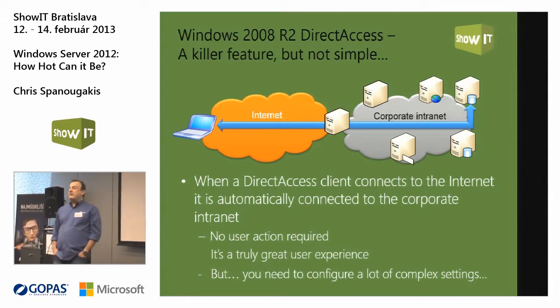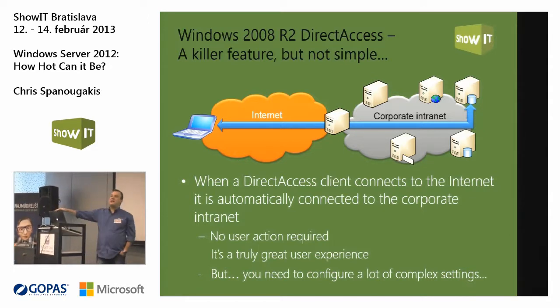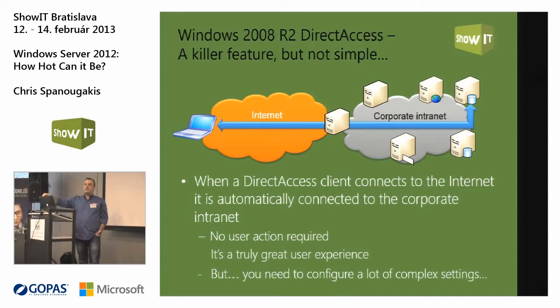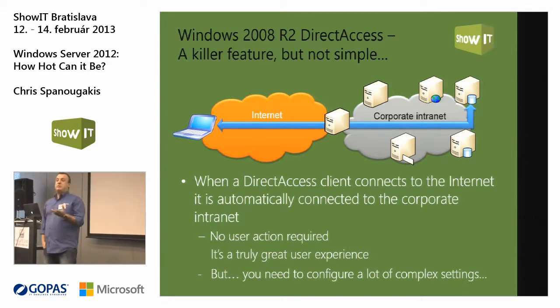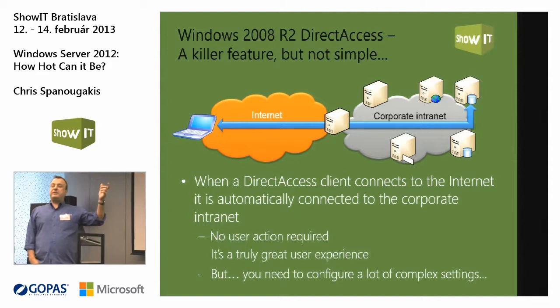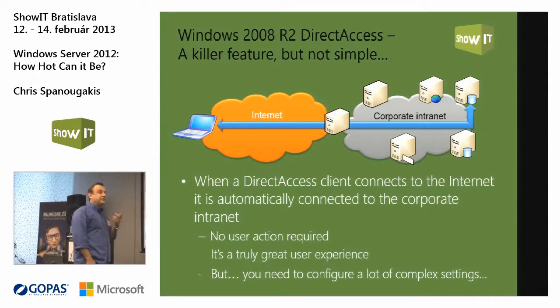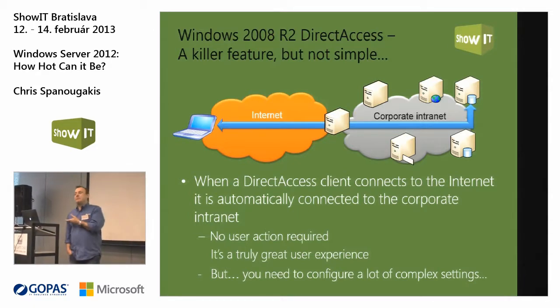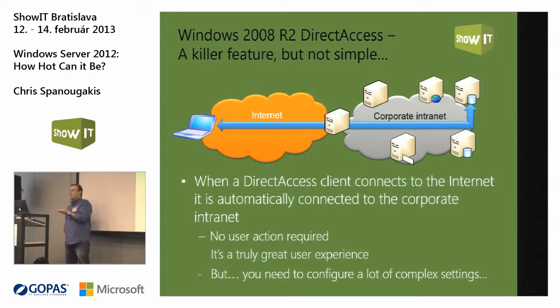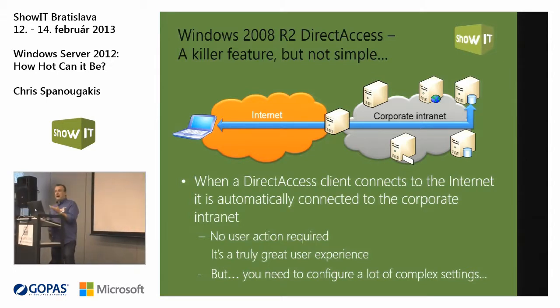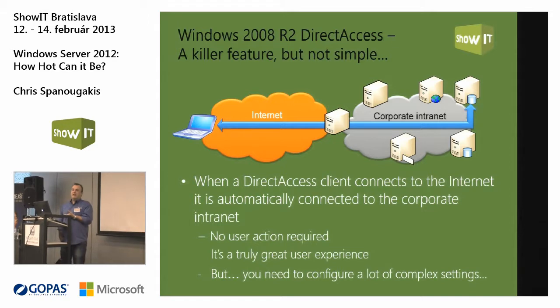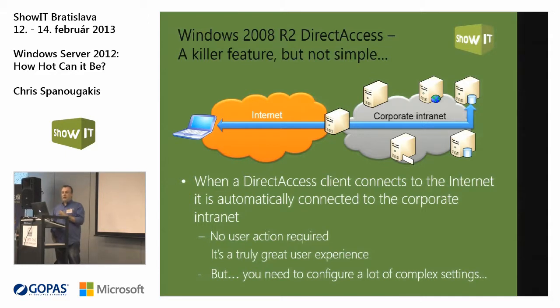Now I'm traveling, I have this laptop, I'm connected to my company's network, I can receive group policy updates, I can also receive Windows updates from my Windows Server Update Services server. The administrator can control my laptop, even if I'm continuously on the road. But as a user, I can use my company's resources in the same way.